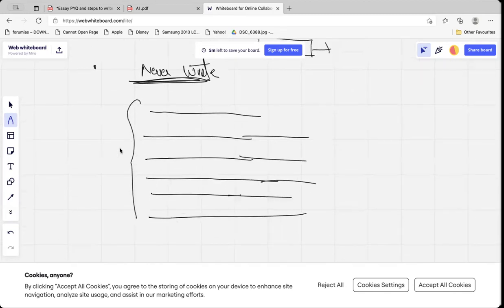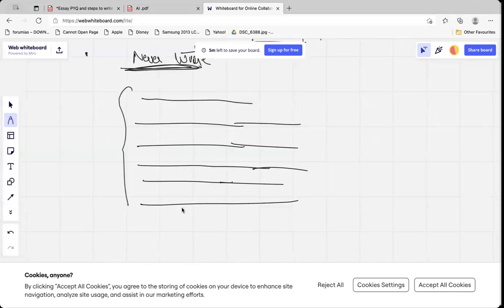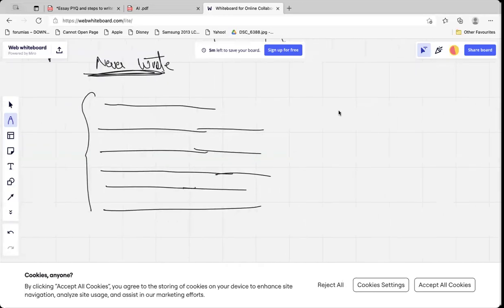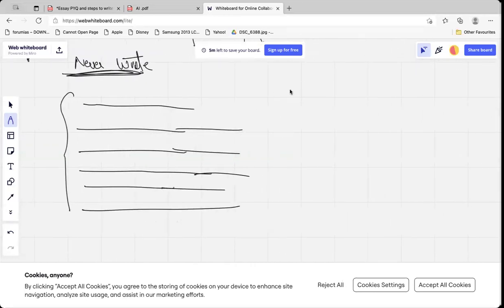Never write an essay in point format. You need to write in paragraphs, and these paragraphs should not be huge. Even in General Studies answers, I have seen people writing 7 or 8 lines. No, restrict it to 5 to 7 lines. Four lines will look more like a sentence than a paragraph. Break it into two paragraphs. So never write an essay in points.